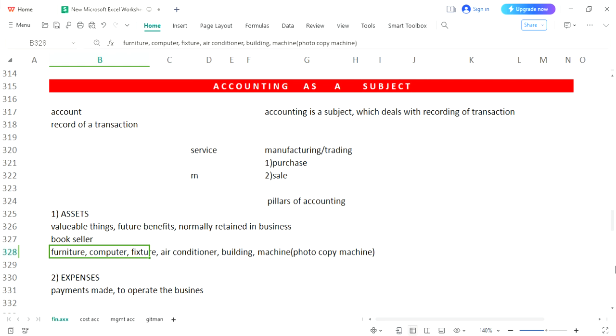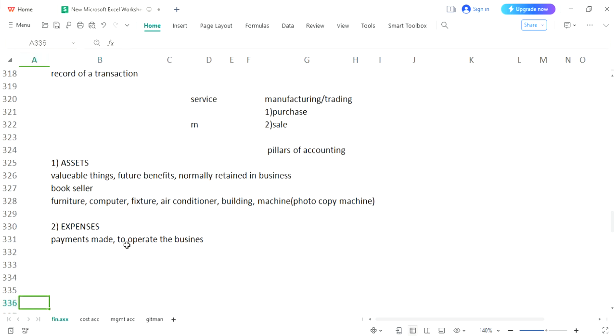The bookseller is a trader of books, and he will make payments for books, and that payment would be considered a payment for operations of the business. We are now taking the example of expense. Then I am very hopeful you will understand the difference between payment of an asset and payment of an expense. You will come to know. Let's say he is paying rent of the shop. So rent paid. This is an example of expense.